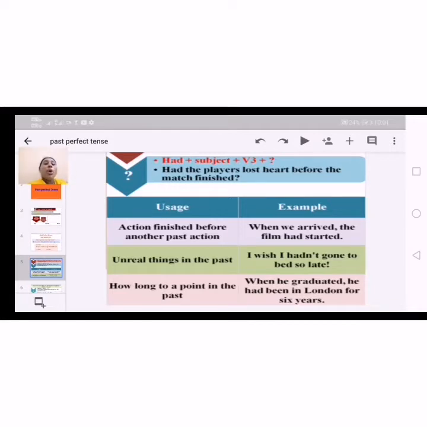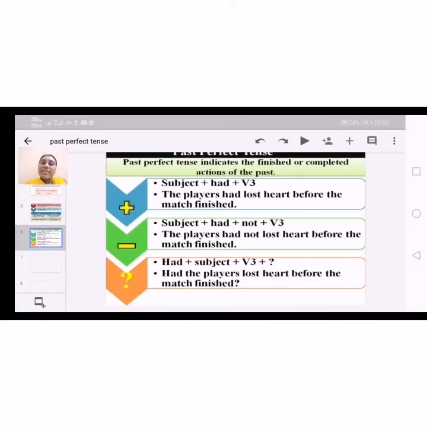And next, how long up to a point in the past. For example, when he graduated, he had been in London for 6 years. So the period of time he had spent in the past, his experience there, a certain period of time in the past. When he graduated, he had been staying in London for 6 years. It's his experience of the past, and those can be explained under this tense.